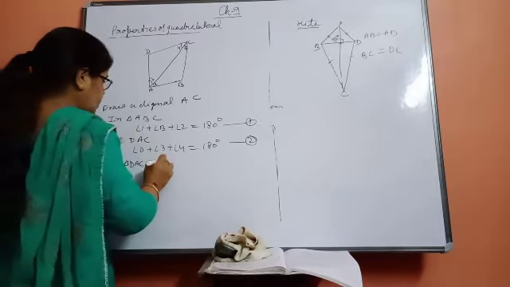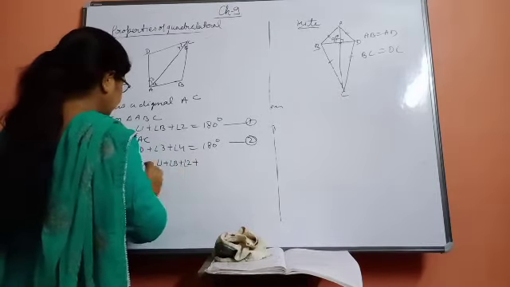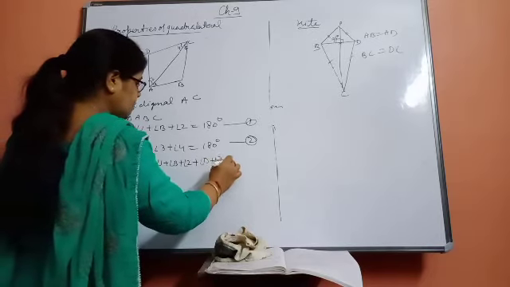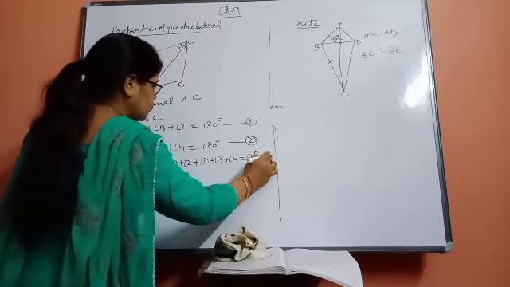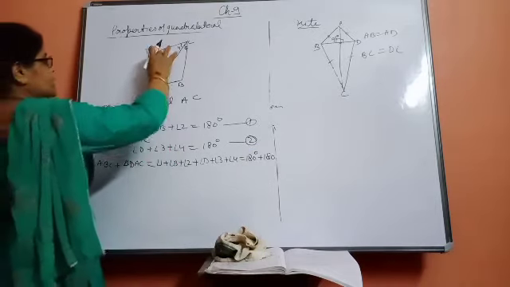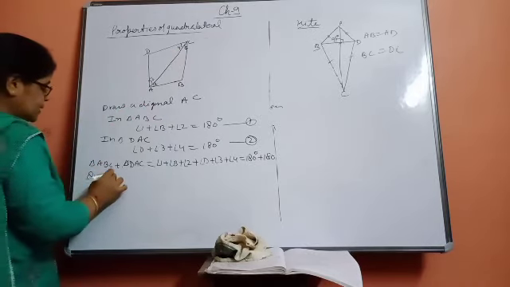Angle 1 plus angle B plus angle 2 plus angle D plus angle 3 plus angle 4 is equal to 180 plus 180. If you add these two triangles, which figure will you get? This triangle plus this triangle becomes quadrilateral ABCD.